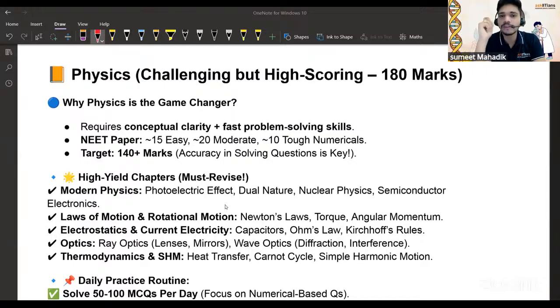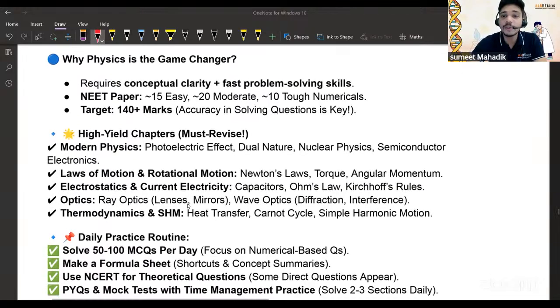So accuracy in solving questions is key in physics, because if the answer changes, it will be the wrong answer, right? So accuracy has to be maintained. See, in biology, you can make guesses and all. In chemistry, you can have the approximate. But in physics, you need the accurate answer over here, right? Okay. So high yielding chapters, you must revise.